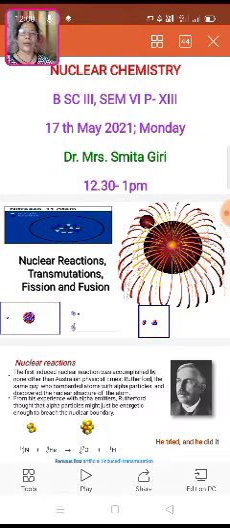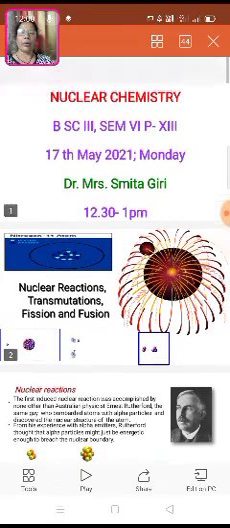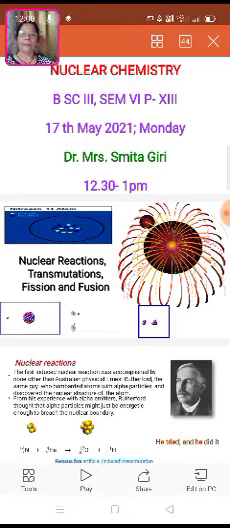So, nuclear chemistry. You know nuclear refers to the nucleus present in an element, which has protons, neutrons, and the electrons around it. Nuclear reactions, transmutation, fission and fusion: these words you have heard many times in science. Let us see how this chemistry works with reactions and particles.